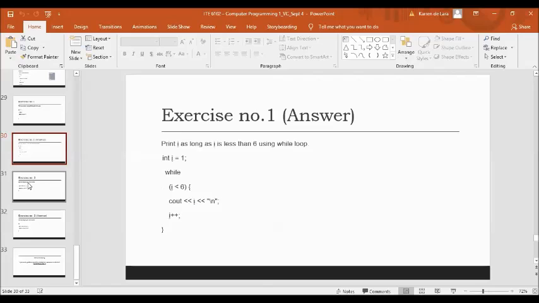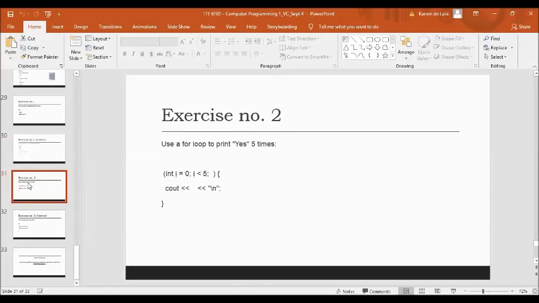Okay, very good. So next, use a for loop to print yes 5 times. So in this program fragment, we have integer I is equal to 0, I is less than 5, and then semicolon, and then close parenthesis, open curly brace, cout, and then blank, and the next line, and then close curly brace. So what is missing inside our program fragment?